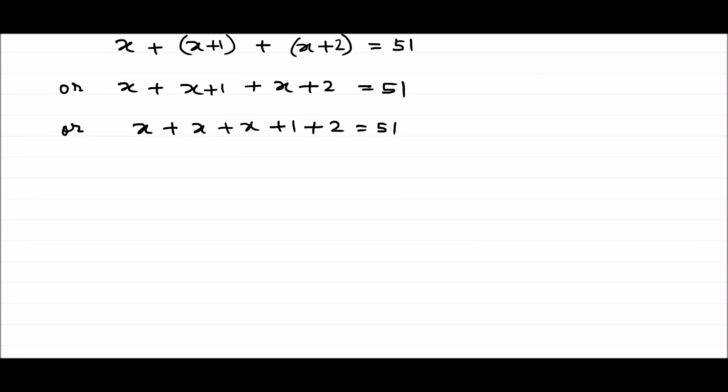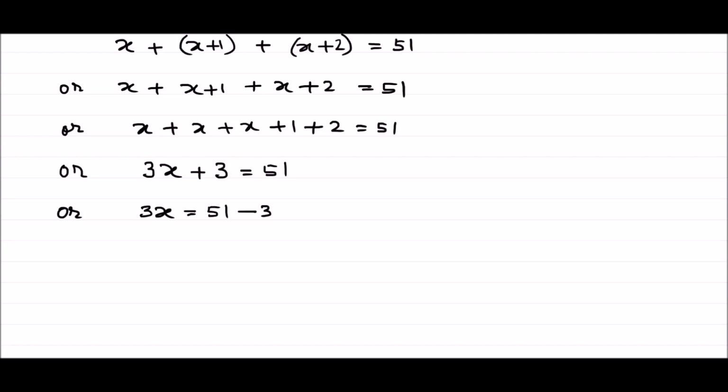So what we got? We got x plus x plus x plus 1 plus 2 is equal to 51. Or I can write x plus x plus x is 3x, plus 1 plus 2 is 3, is equal to 51. Hope guys till here I am very clear. What we got? We got 3x plus 3 is equal to 51. Or I can write 3x is equal to 51 minus 3.